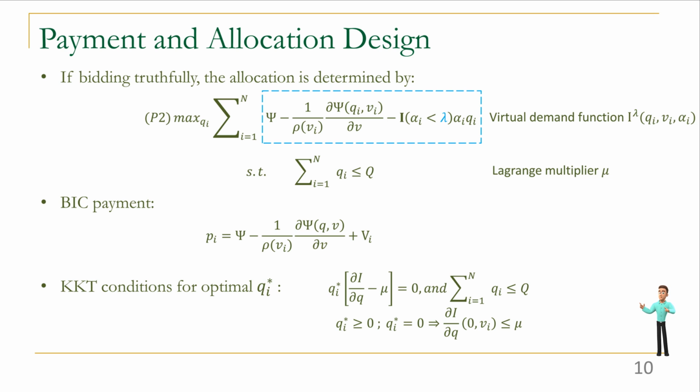We actually need to calculate each lambda for generators and optimize the summation with the constraints of limited supply. Here, we set the Lagrange multiplier as μ for this supply constraint. Then for the payment, we can simply design as before to satisfy the BIC conditions. Then we can also write down the KKT conditions for optimal Qi with the shadow price μ. The optimization will try to make all generators' marginal virtual demand functions equal to the μ. If it cannot be satisfied for some generator, no allocation will be assigned to it.